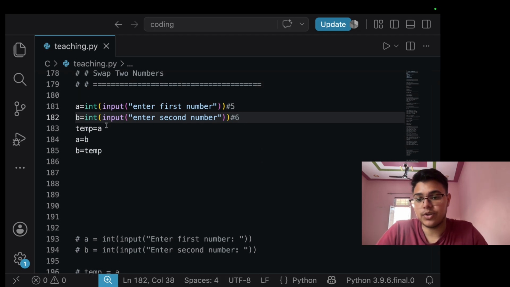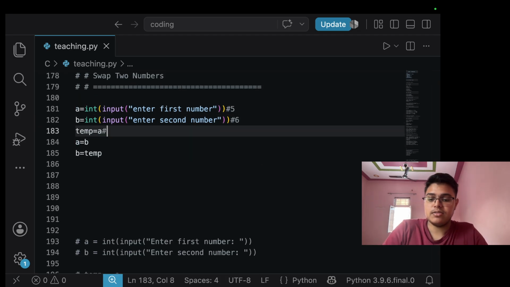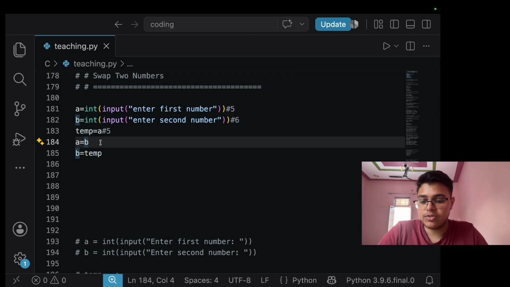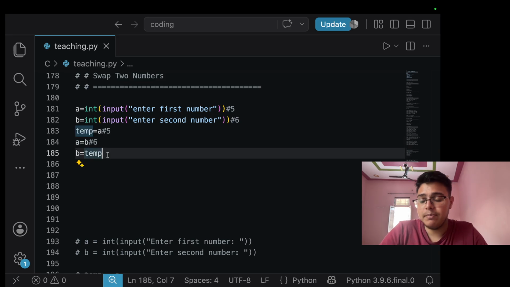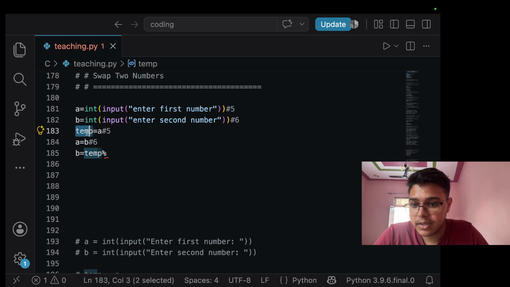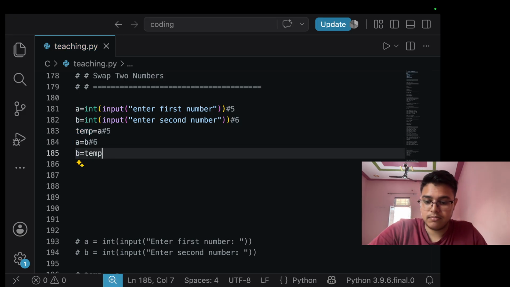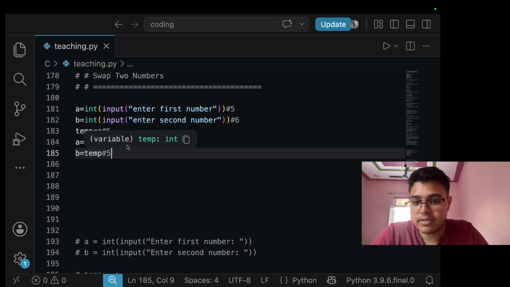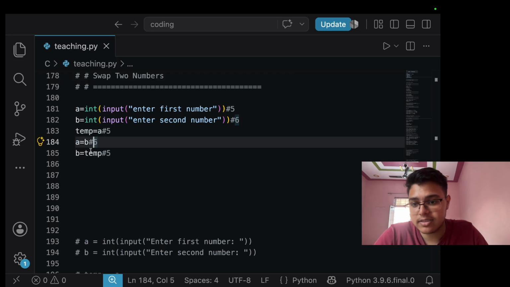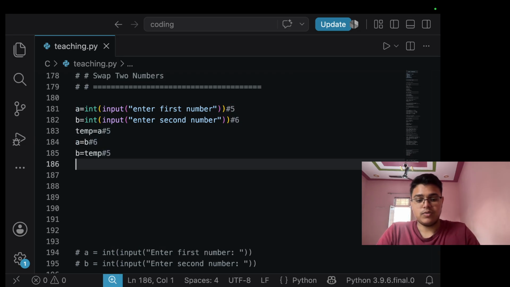Temp is a, which means temp becomes 5, and a equals b, so a becomes 6. Now b becomes temp, which means b becomes 5 because temp is 5. So a becomes 6 and b becomes 5. Basically we took a as 5, b as 6, and at last we have a as 6 and b as 5. So now we just print